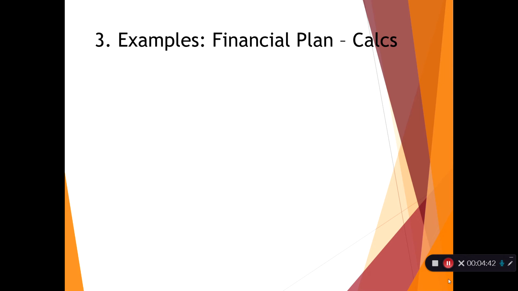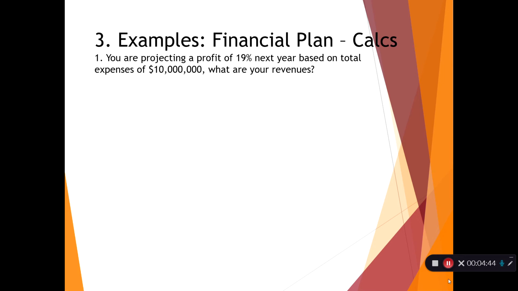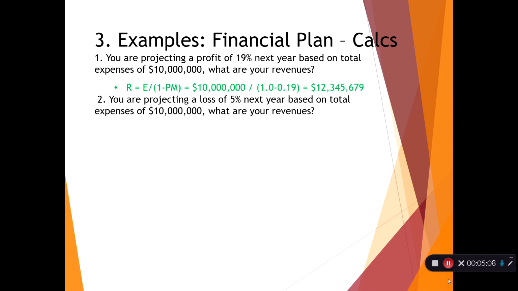Let's do some financial plan calculations. So if you are planning, projecting a profit of 19% next year based upon expenses of $10 million, what should your revenues be? Well, the formula is quite simple. Revenue equals expenses divided by 1 minus the profit margin, which is $12.3 million. And that makes sense. We want our revenue to be more than the expenses in order to achieve profitability. Another way of looking at it in a negative way is, what if you're projecting a loss of 5%?